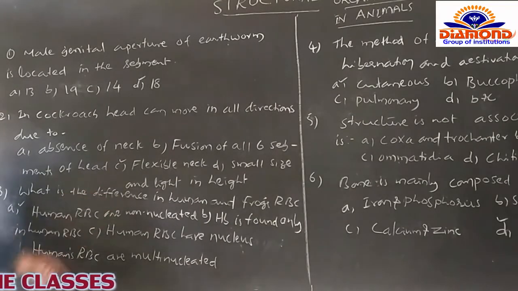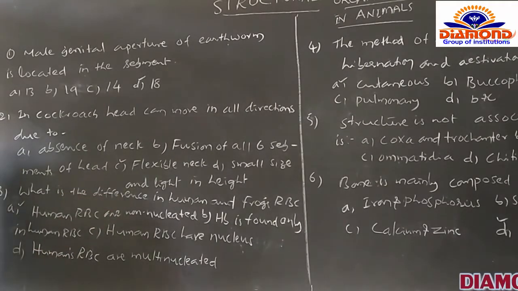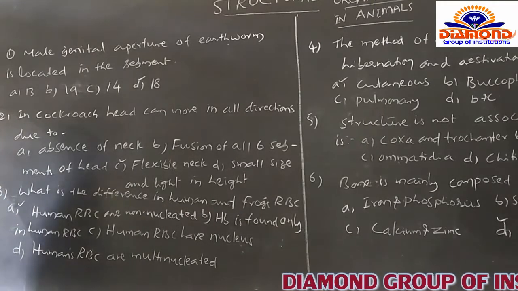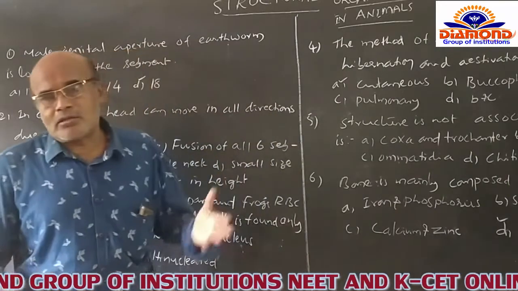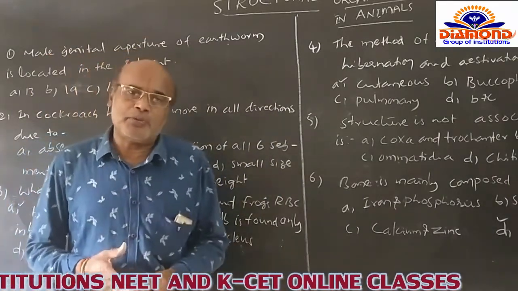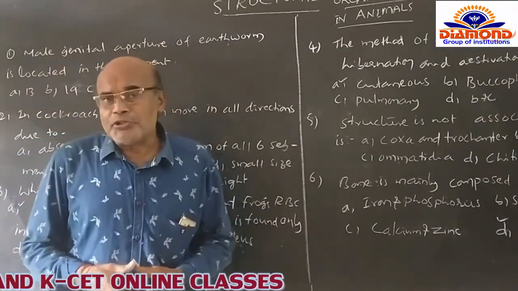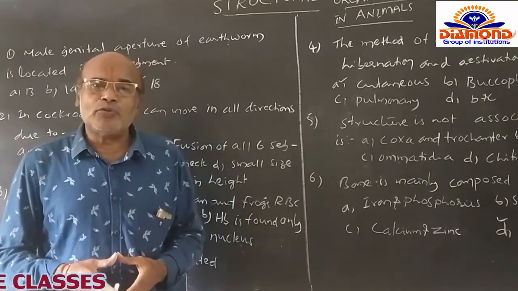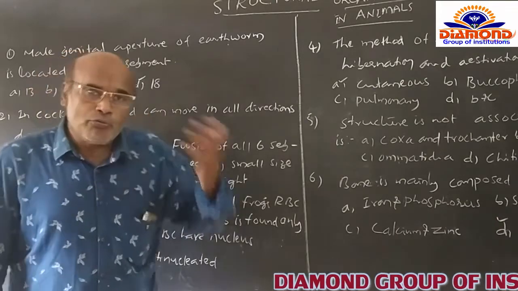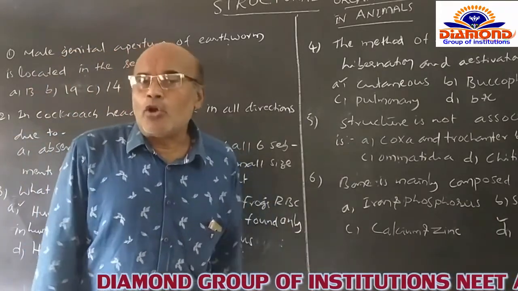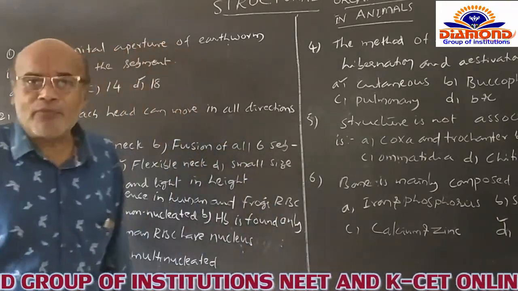What is the difference between human and frog RBC? The frog and human beings belong to the subphylum vertebrata, and naturally there is a little difference because human beings belong to the class Mammalia, and we have a lot of more advanced characters than the frog itself.